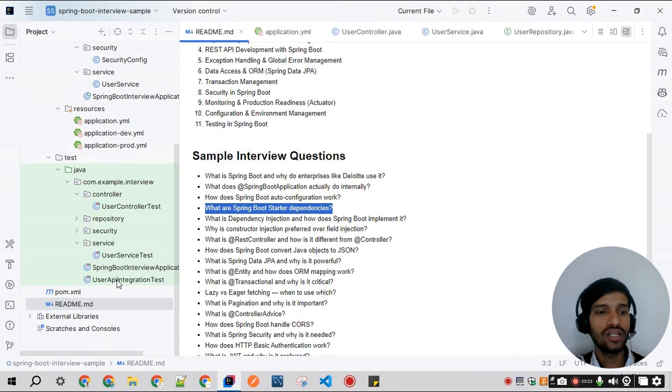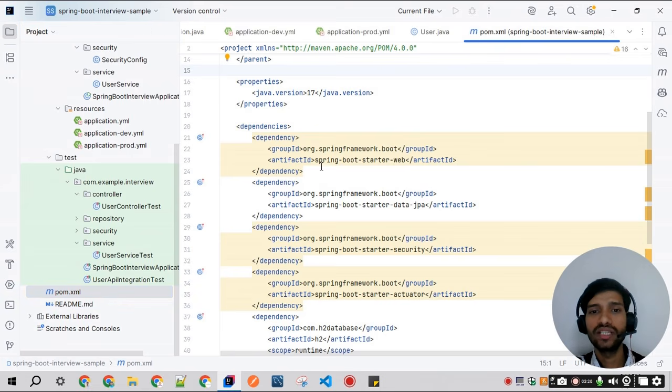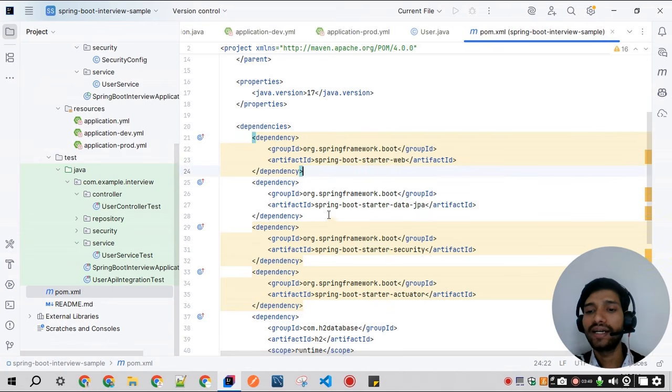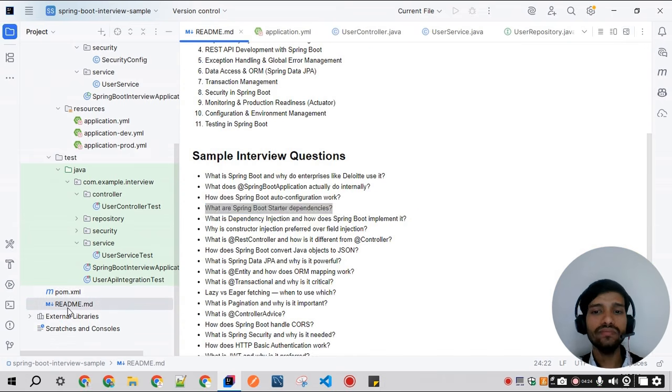So if we go to this pom.xml file, we see Spring Boot starter web, Spring Boot starter JPA, Spring Boot starter security, and Spring Boot starter actuator. Starter dependencies are actually a bundle of many more dependencies. For example, Spring Boot starter web contains Spring MVC, Jackson, validation dependency, and embedded Tomcat. So instead of creating each dependency separately, we can use this Spring Boot starter web dependency. Using that, the version conflicts issue also gets resolved.